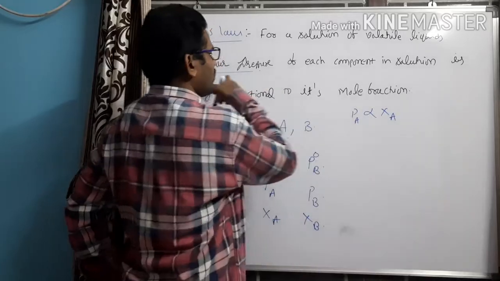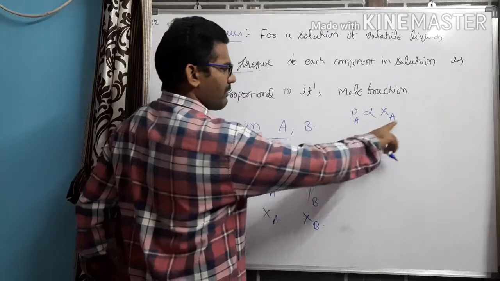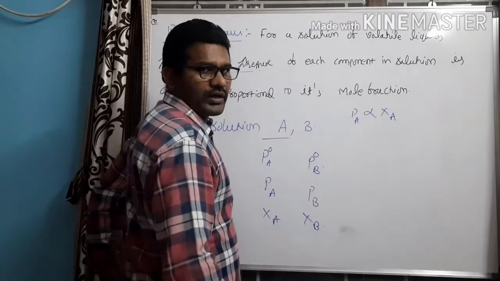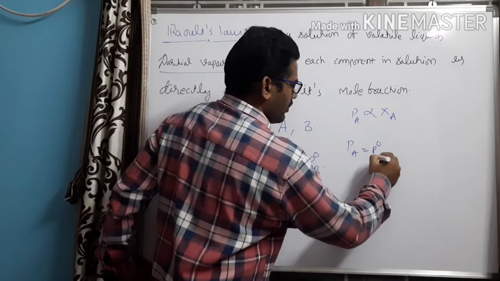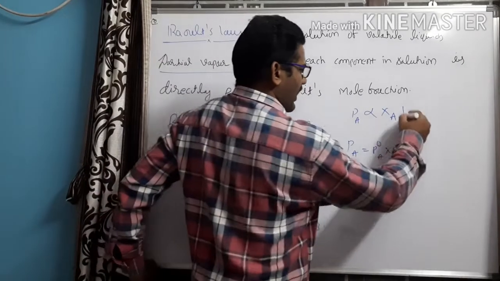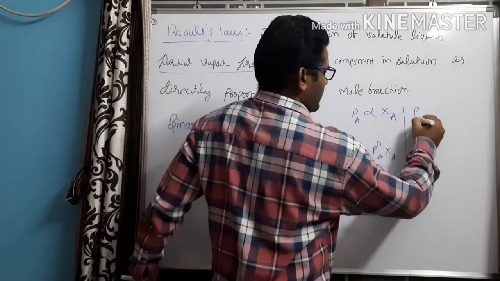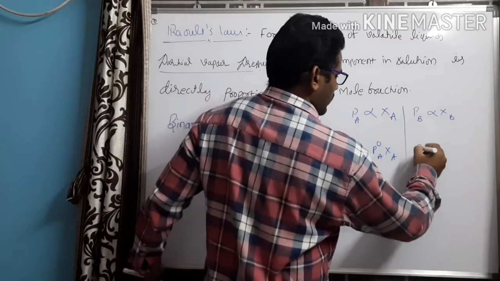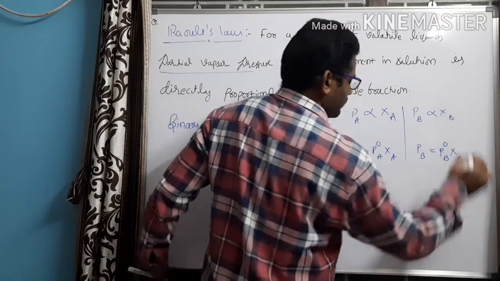Why? The partial vapor pressure of a component is directly proportional to its mole fraction. In order to remove the proportionality, I am keeping a constant. Therefore, PA is equal to P naught A into XA. Similarly, when I apply the same Raoult's law for component B, I can write PB proportional to XB, or PB is equal to P naught B into XB.